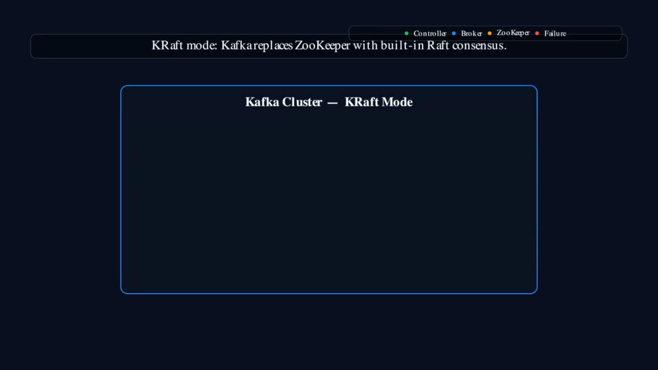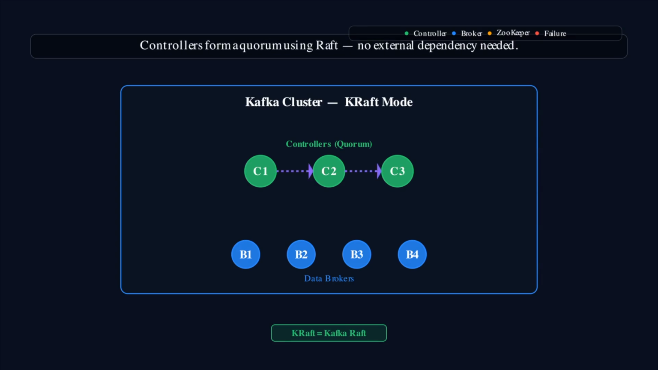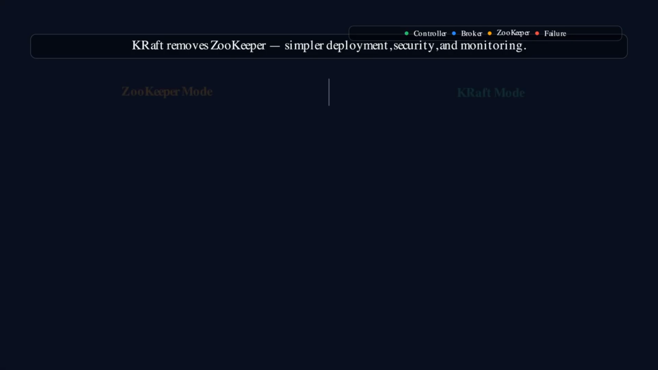In KRaft mode, Kafka replaces ZooKeeper with an internal Raft-based consensus layer called KRaft, completely eliminating the external dependency. KRaft stands for Kafka Raft, and it embeds the consensus protocol directly inside Kafka itself. Instead of relying on an external system, a small group of Kafka brokers are designated as controllers. These controllers form a quorum and use the Raft consensus protocol to agree on metadata changes, making the entire architecture cleaner and fully self-contained.